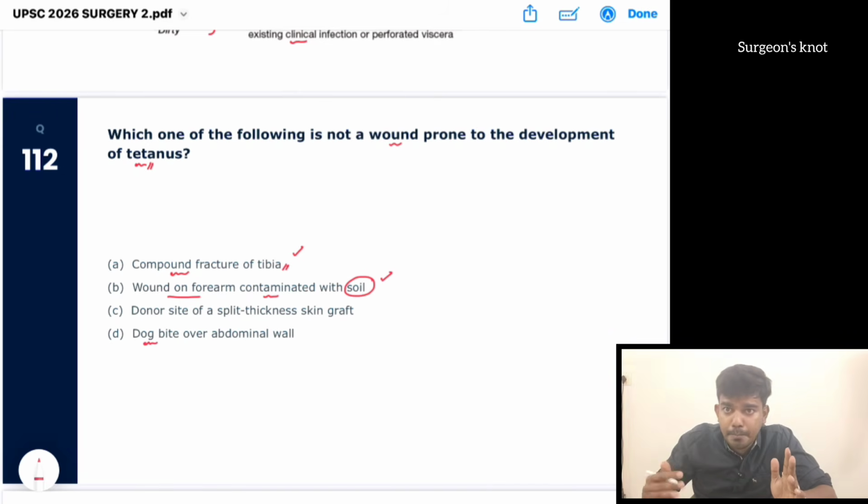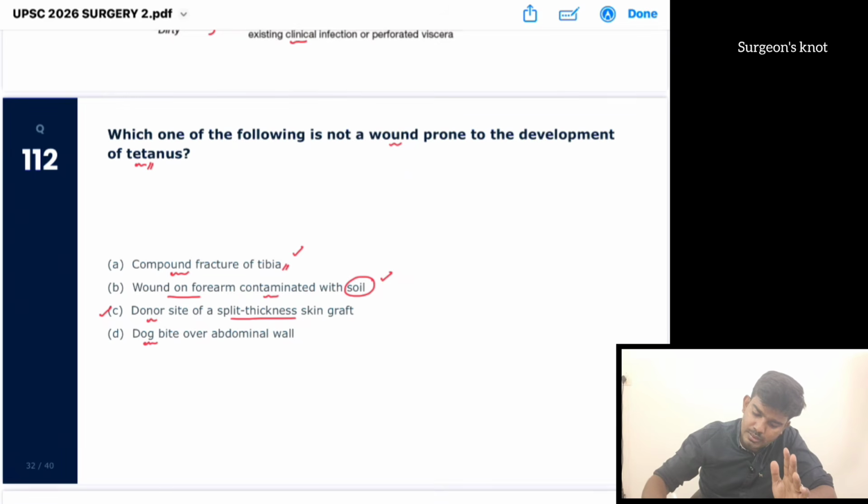Dog bite, any bites, it is a risk factor for tetanus, so we are going to give TT. Let us see where all we give it. Donor site of a SSG graft. Donor site is not a source for tetanus, whereas recipient site can be a source for tetanus. Usually in surgery we give tetanus, right? So here the answer is donor site.